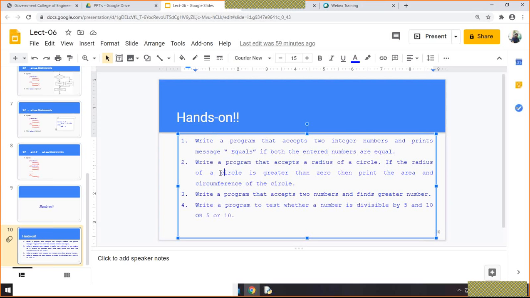This is the condition, and it is important. If you write this program in a final exam without it, we'll say this program is not correct. Because the condition is given, radius of circle is greater than 0, we need to put this condition.